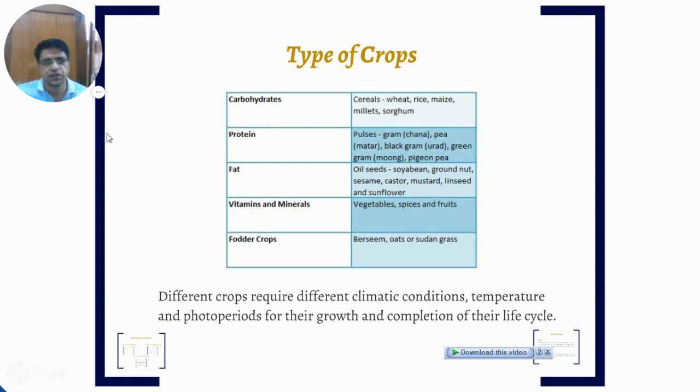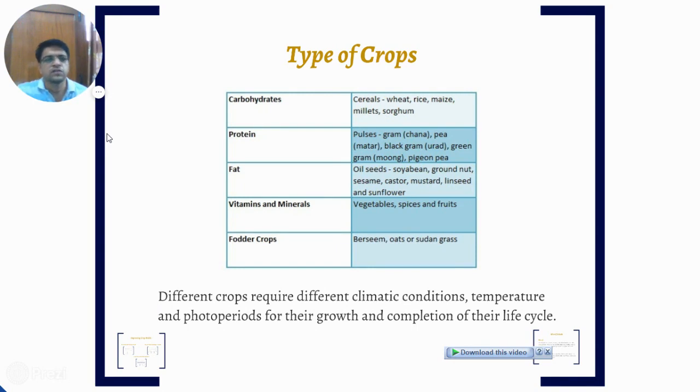urad, green gram, commonly called moong, and pigeon pea. And fat we get from oil seeds: soya bean, groundnut, sesame, castor, mustard, linseed, and sunflower.